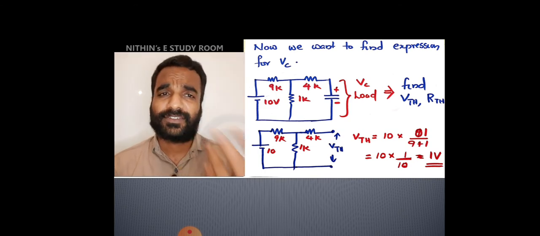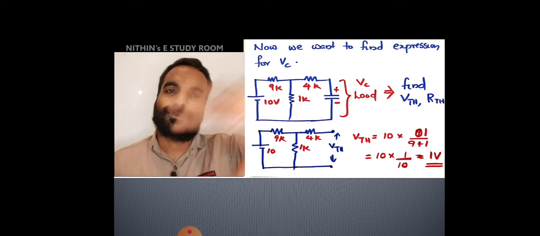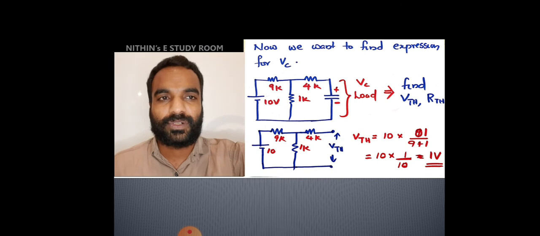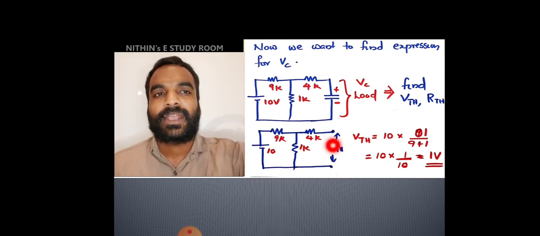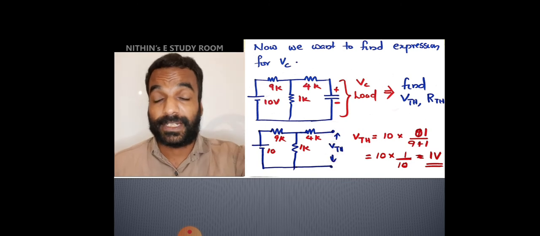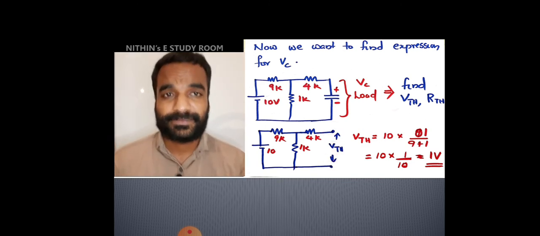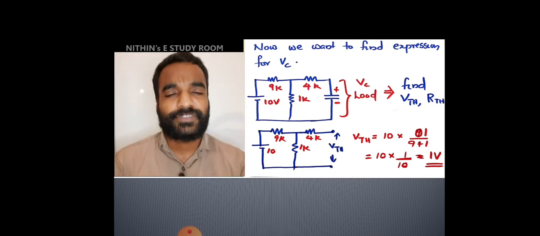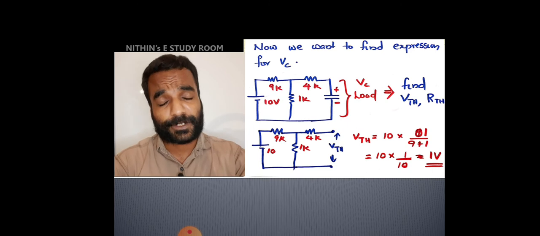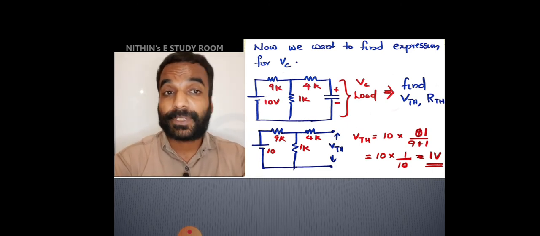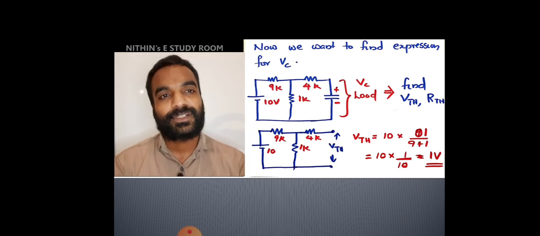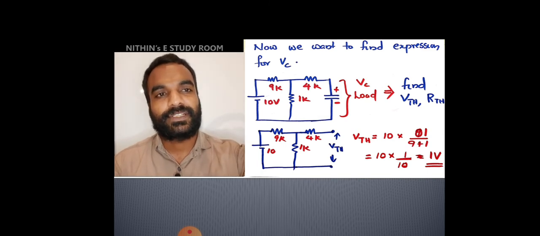So what will Thevenin's theorem tell you? First remove the load. So I removed the load. And what is Thevenin voltage? The voltage that appears across this removed terminal, or the open load terminal, is known as VThevenin. VThevenin is nothing but the voltage that appears across the open circuited load terminal. So now it is easy. Find VThevenin.